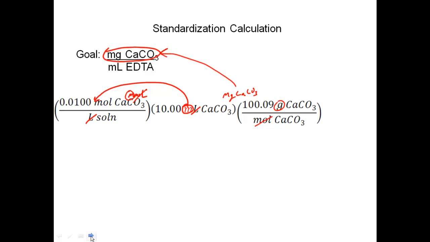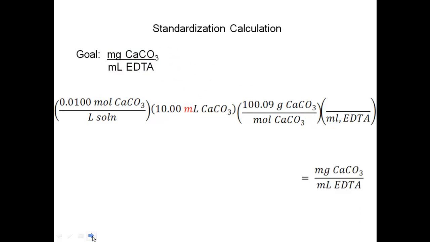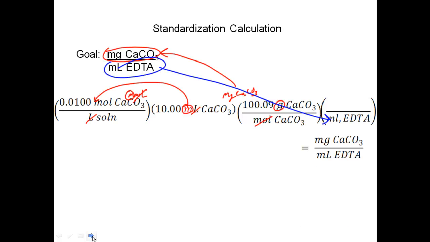Now I just need my denominator, which is milliliters EDTA. So all I have to do is divide now by the volume it took to get to the equivalence point, to get that color change from red to blue. So I have my milliliters of EDTA now coming in from dividing the whole expression by that milliliters of EDTA, which gets me my final answer, which is my milligrams of calcium carbonate per milliliter of EDTA. So this is basically your calculation.